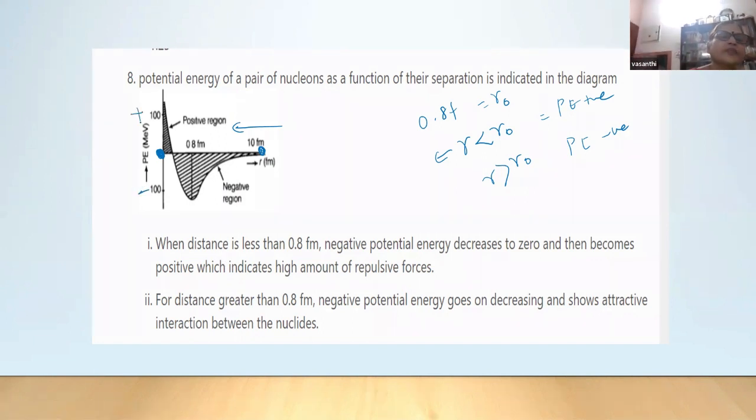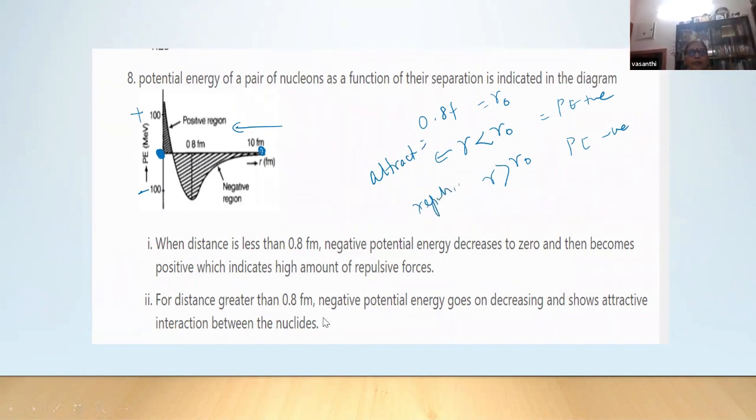This is plus. But at the equilibrium, the attractive force becomes minimum. Maximum here, sorry, minus 100, and later on the attractive force decreases. It becomes less and less negative. And when R is less than R0, the force is repulsive. This is attractive force and this is repulsive force.